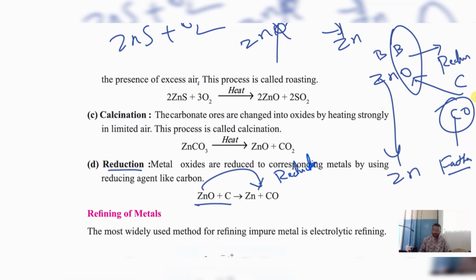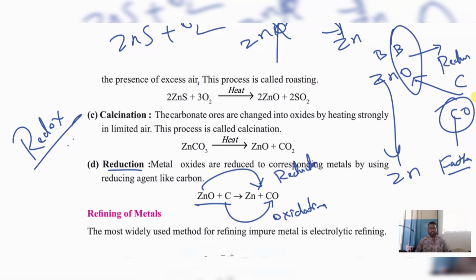Am I right? Earlier it is C. Now it is becoming CO. This is known as oxidation. Remember, oxidation is nothing but addition of oxygen. Reduction is nothing but removal of oxygen. Oxidation and reduction process. In this reaction, you can see both oxidation and reduction is happening. So it is said to be redox reaction. That is your chapter number 1.